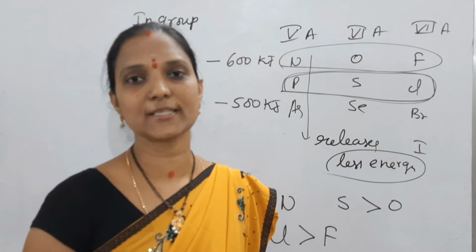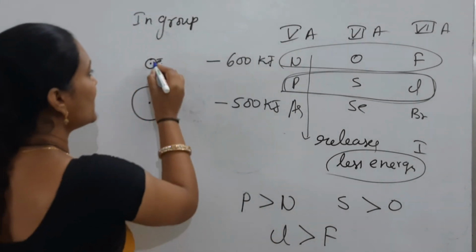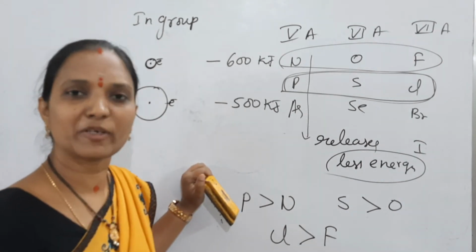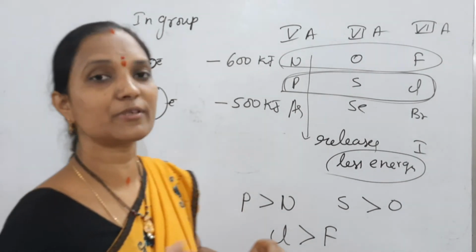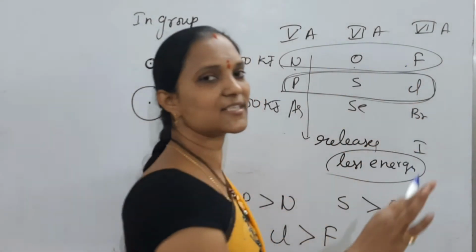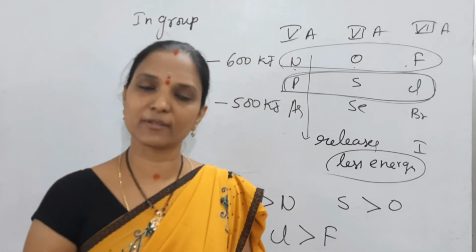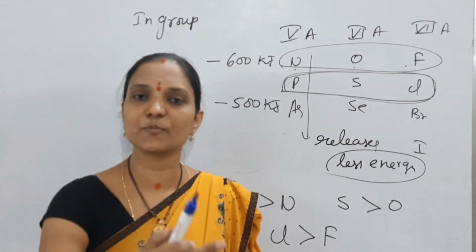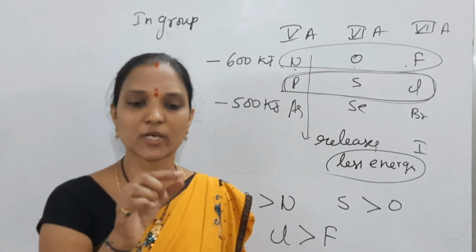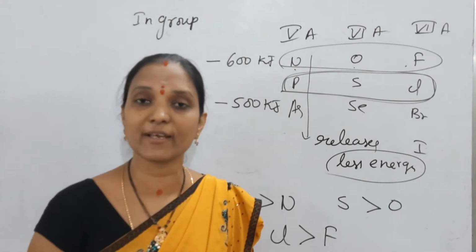But chlorine is greater than fluorine. Why? Here size is small, attraction is more, but very small size, because left to right size decreases. These three elements' size is very small, so attraction is more, it gains electrons easily and releases more energy. But at the same time, very small size means the shell is small, so electrons are very close.